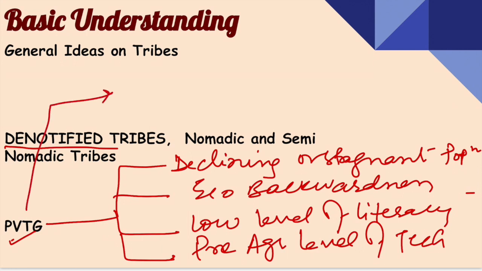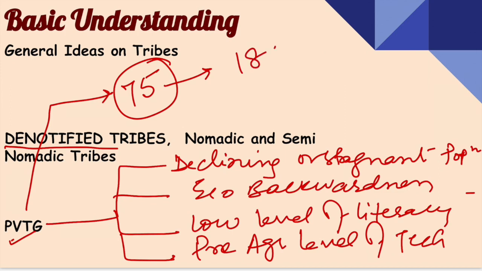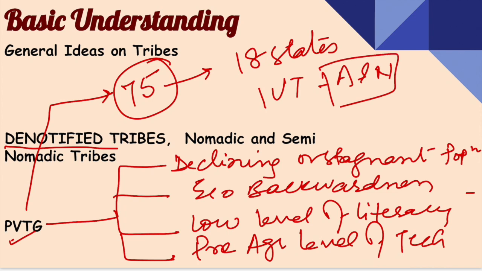Now, the total number of particularly vulnerable tribal groups is 75, and they reside in 18 states and one union territory, that is Andaman and Nicobar. And from here, UPSC has asked the question directly and can ask it in the future, whether they live in 18 states or 17 states, or one union territory or two union territories. So basically, this information is very important.